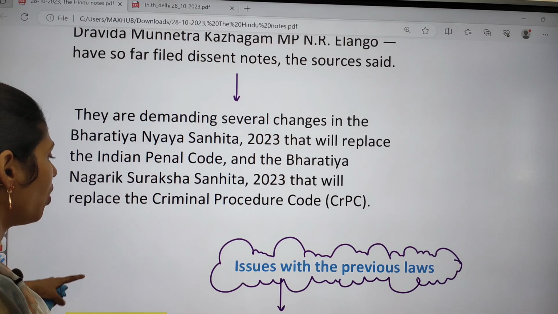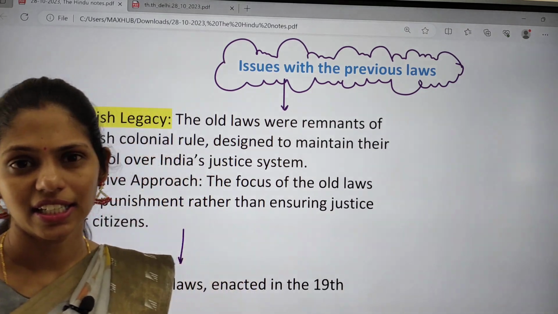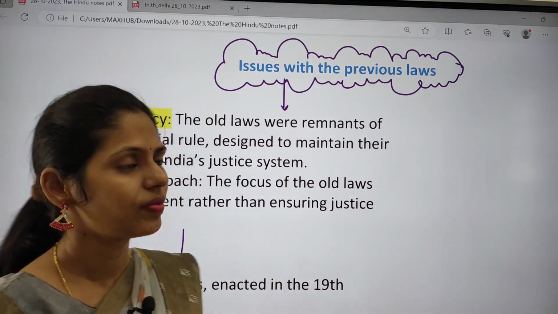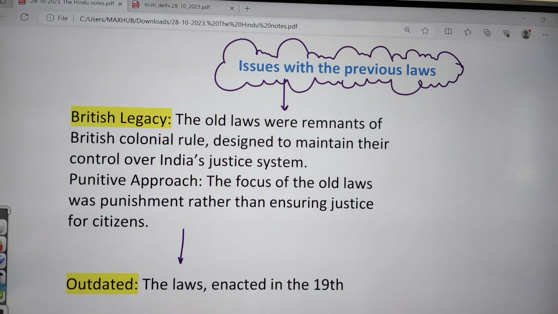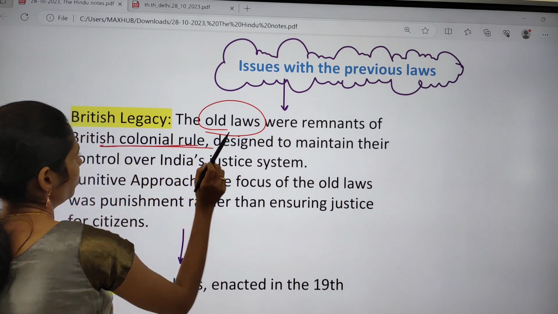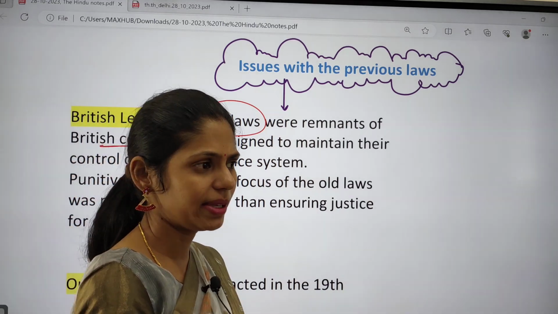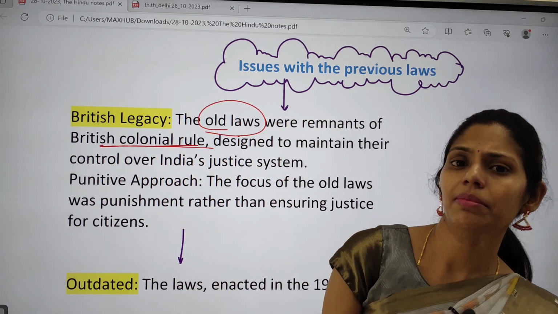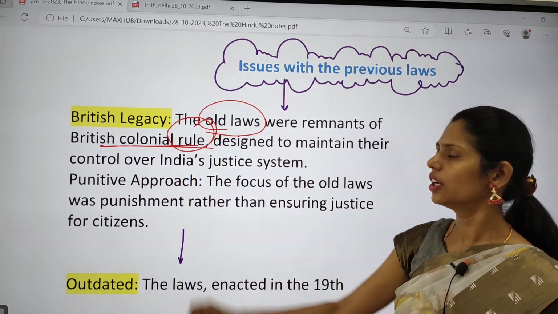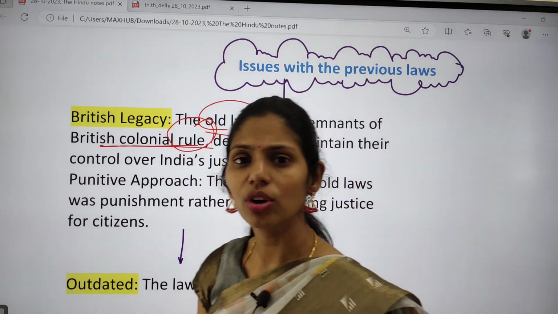So if you're talking about the issues with the previous laws, like CRPC, IPC, and IEA, that is the Indian Evidence Act, yes, we have some challenges. Because of that only we came up with this new one. First one is the British legacy. The old laws were remnants of British colonial rule. From the British period onwards, we have had those same laws like IPC and CRPC. They were not framed by our fathers, right? They are of British colonial rule. Even though we got independence, we are following the British colonial legacy.